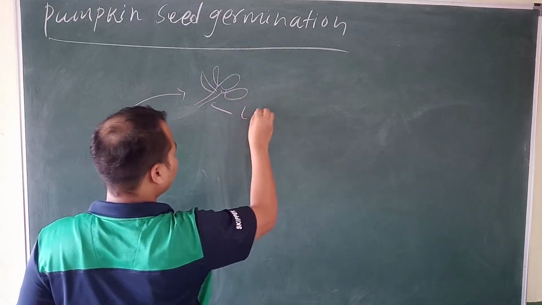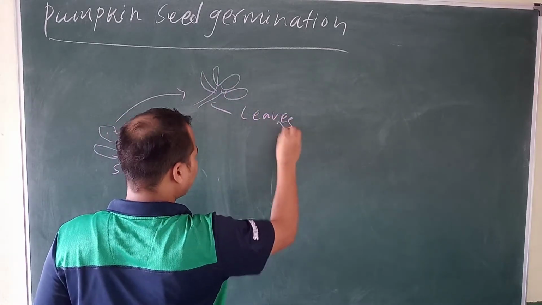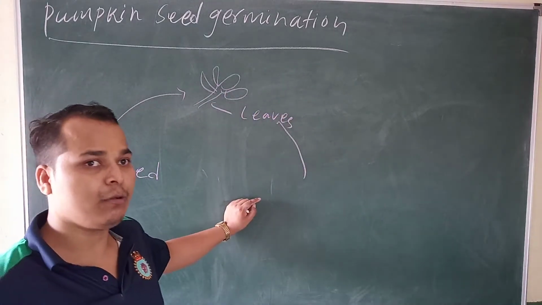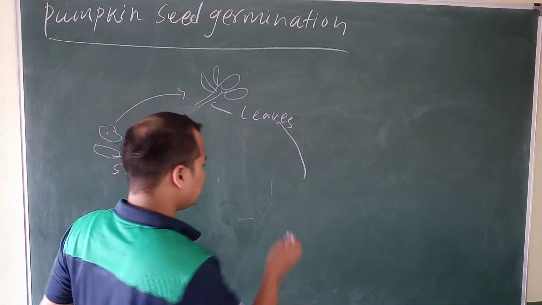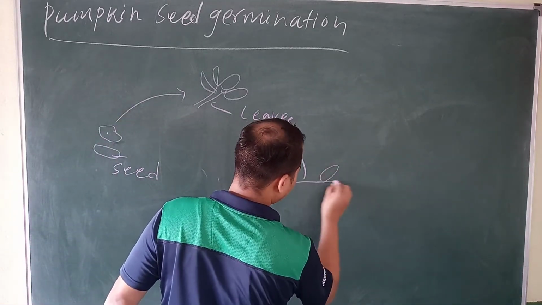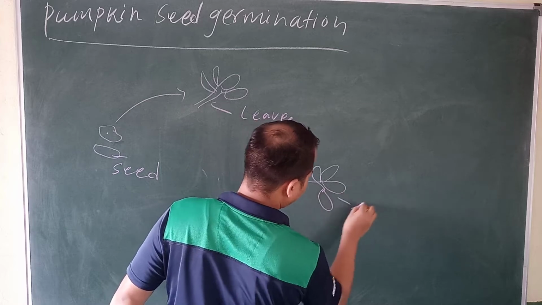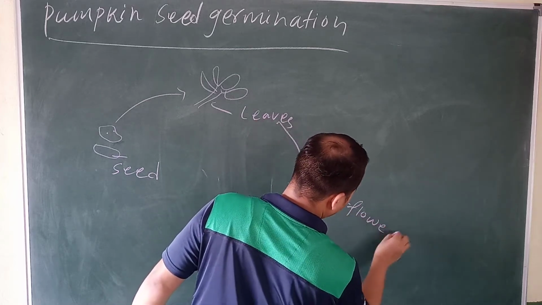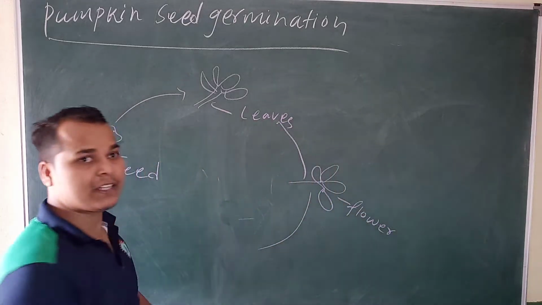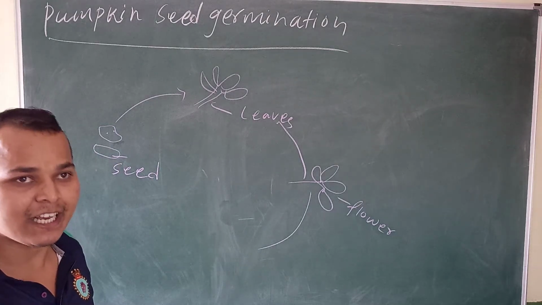From the leaves, flowers will appear. From the flower, first, then seed.